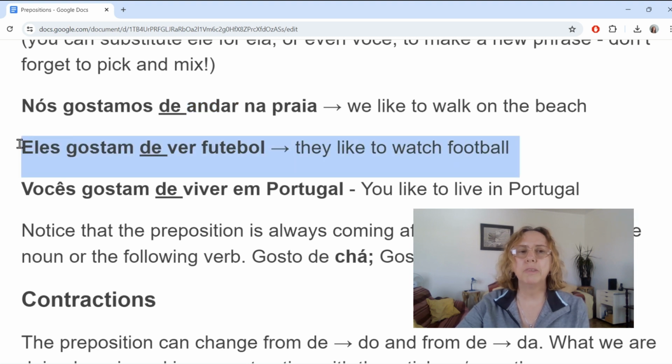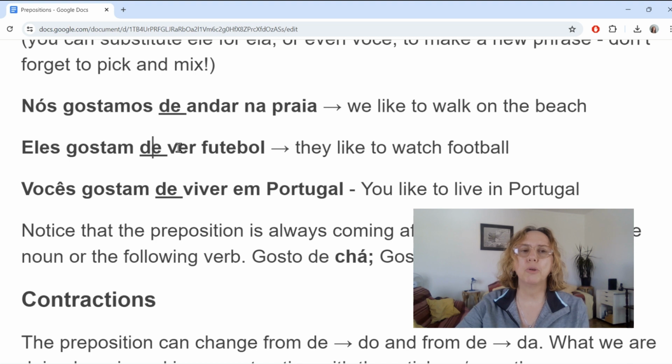Eles gostam de ver futebol. They like to watch football. Again, we're using the preposition before the verb. So it comes after the main verb that we're using at the beginning, to like, and then it comes before this verb. Because some people get this confused and they might construct a sentence like this: eles gostam ver de futebol. No, the de will always come after the gostar. Always.